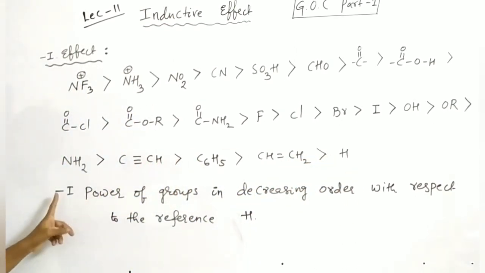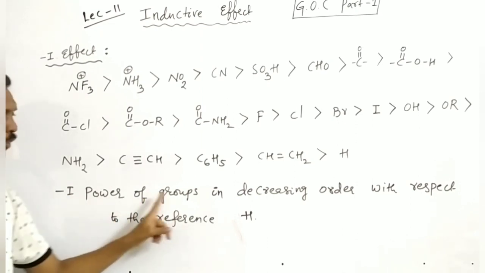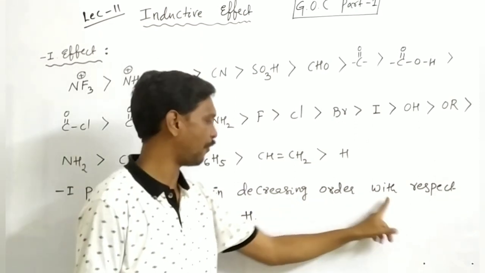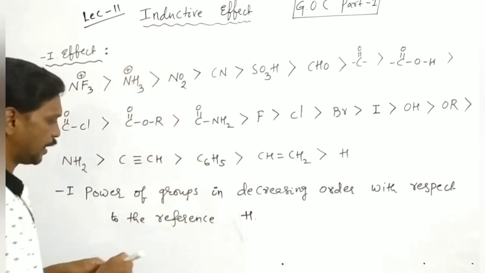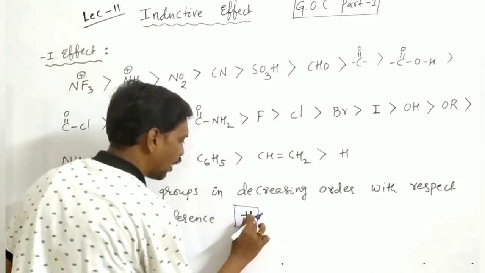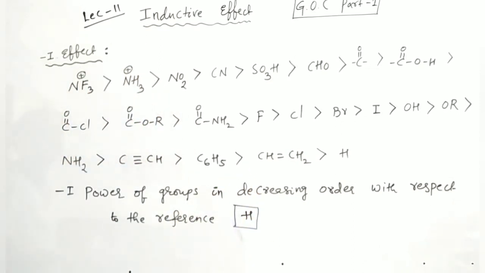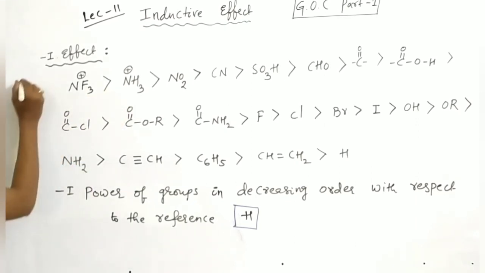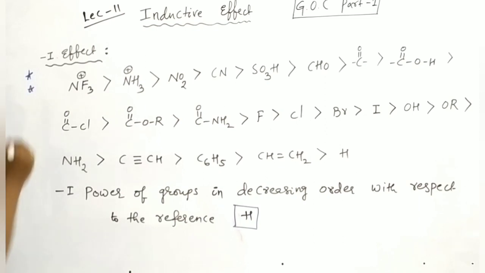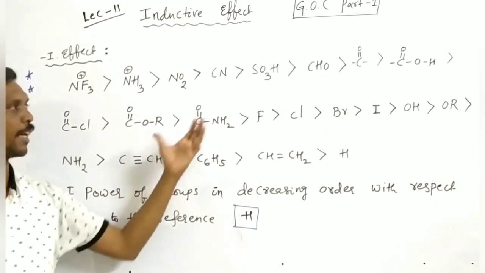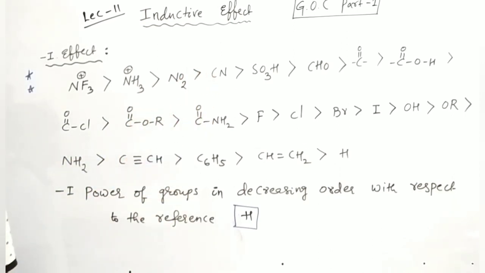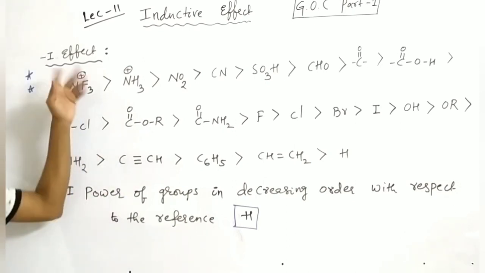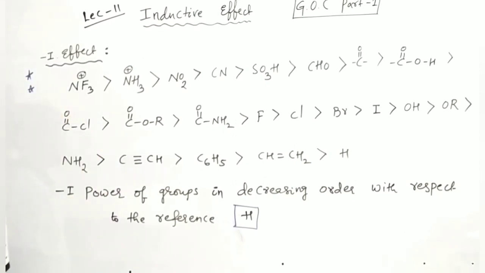And the series is the minus I power of groups in decreasing order with respect to the reference of hydrogen only. It means the total series is written on the basis of hydrogen's electronegativity. Okay, so this is also an important series. Already in previous papers, most of the time a question is taken from this series. From the given options, find out which series is correct according to the I, that is inductive effect. Okay, so just take the screenshot.